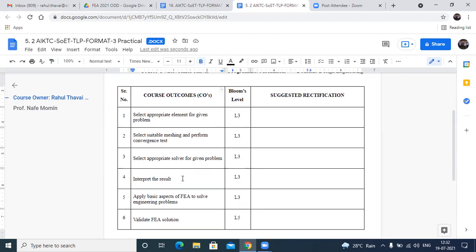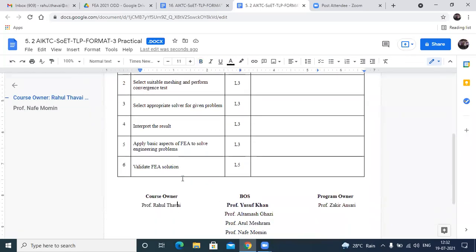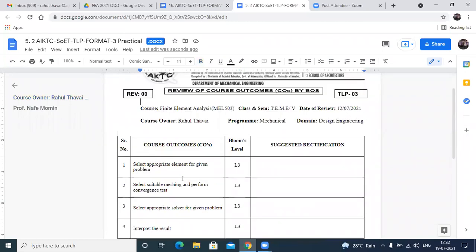So what is expected? You should be able to select the element. You should be able to do the meshing. You should be able to select the solver. You should be able to interpret the result. You should be able to apply the basic fundamentals of FEA, and you should be able to validate the solution. Is that okay? Is that okay to all of you? Yes, sir.